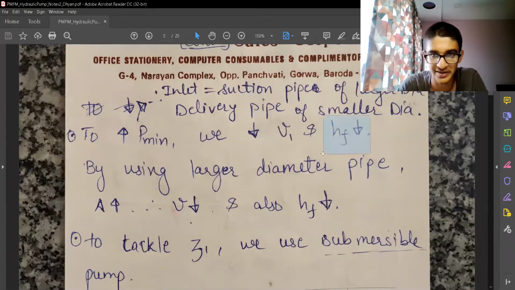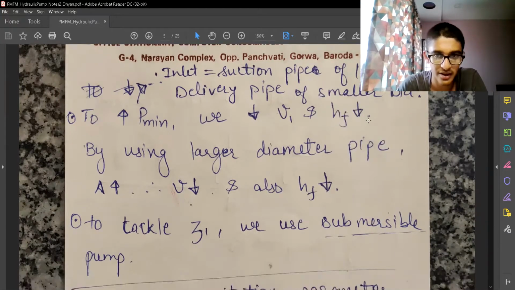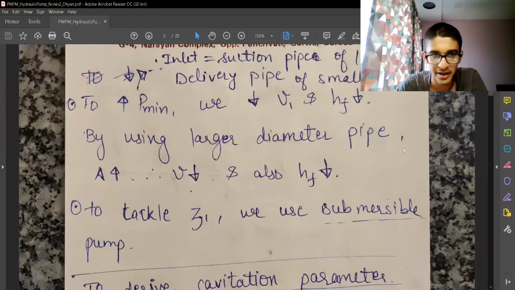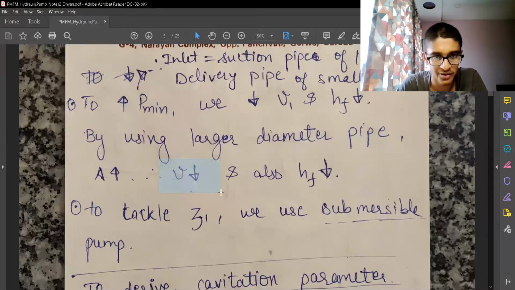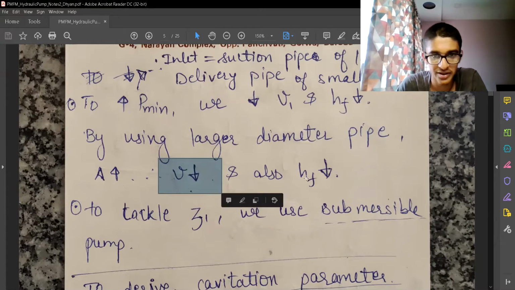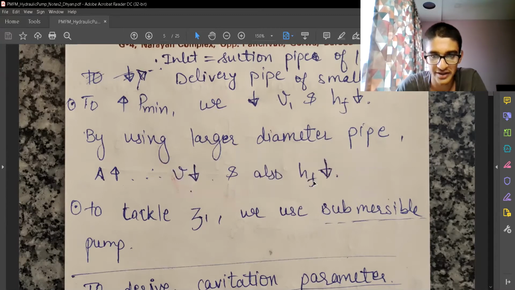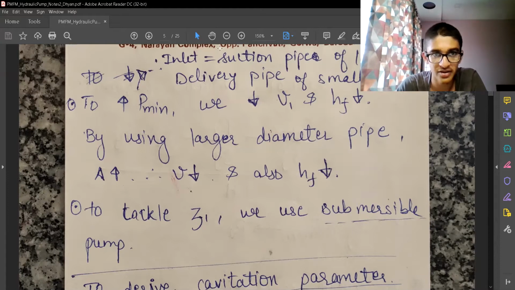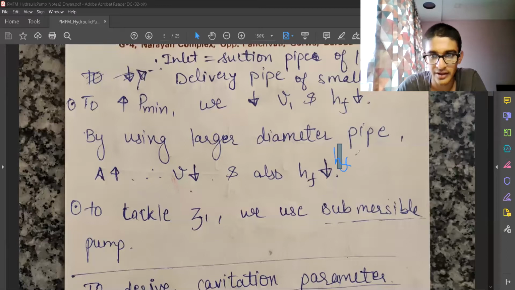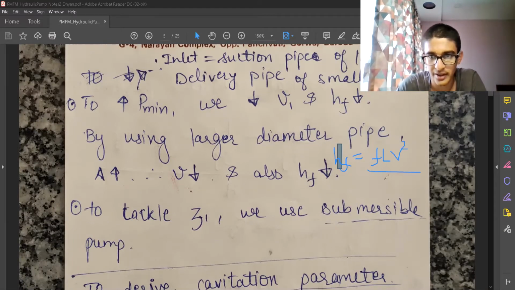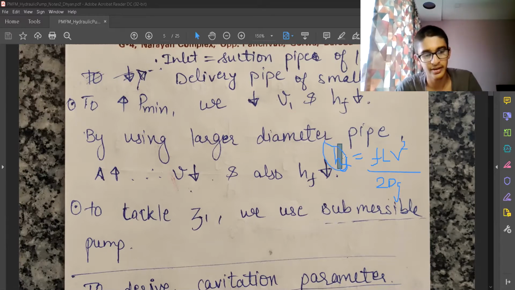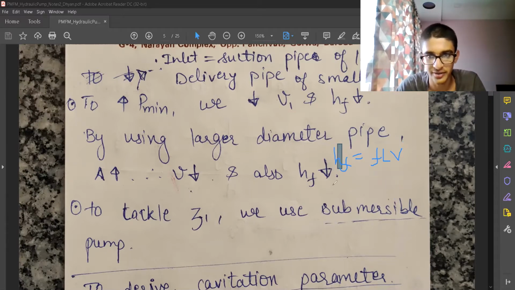And we want to reduce the pressure loss, the friction loss of head. So by using a larger diameter pipe, we increase the area, we reduce velocity, and reducing velocity also means reducing frictional head loss, because the frictional head loss equation HF is FLV square by 2dg. So velocity has reduced, diameter has increased, so overall frictional loss has reduced.